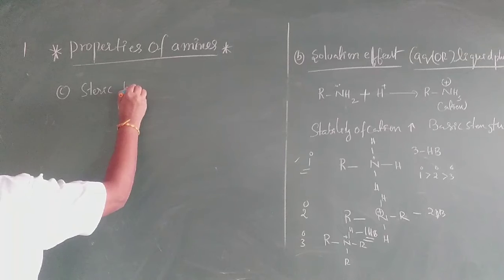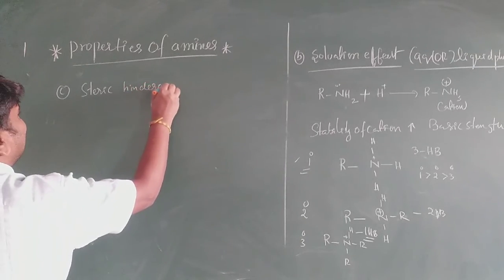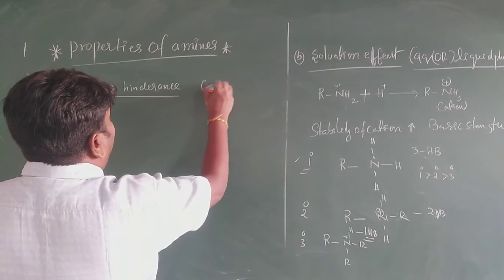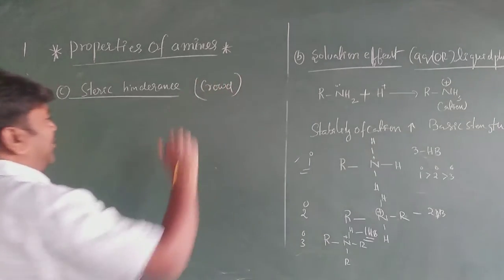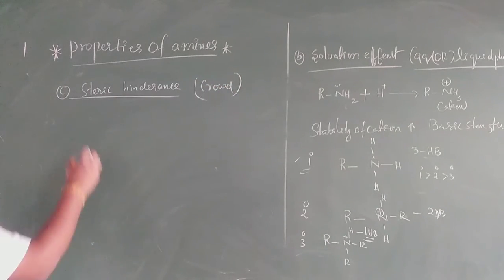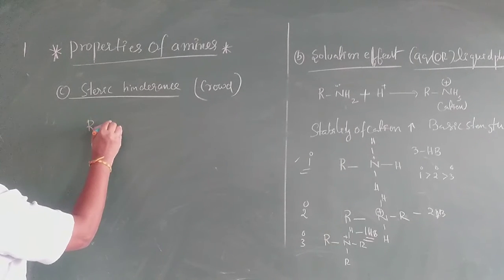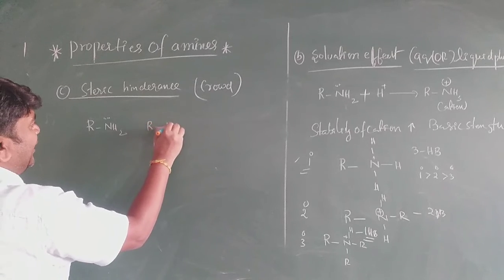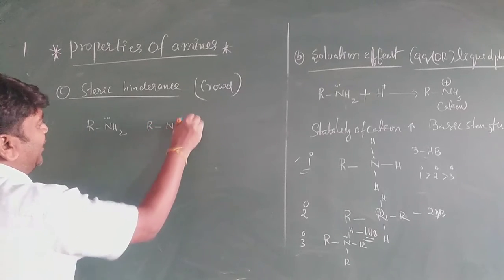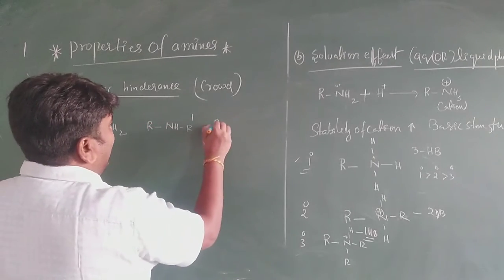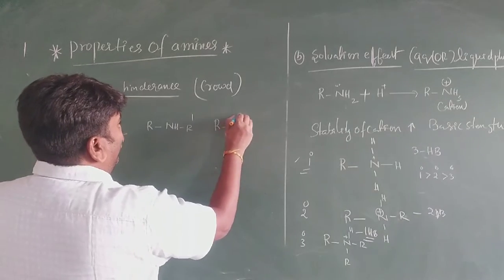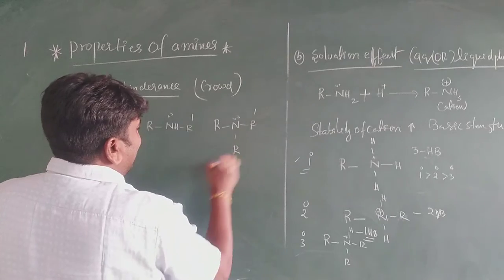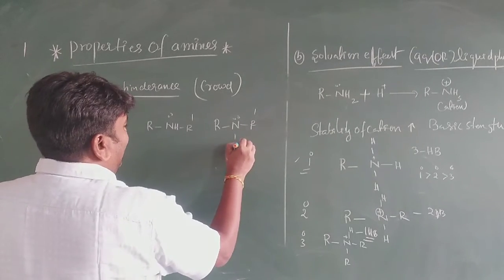Steric hindrance is crowdedness. My dear students, see here: NH2 has a lone pair. Next one, R-NH-R dash. Next one, R-N with R dash and R double dash. Lone pair, lone pair.